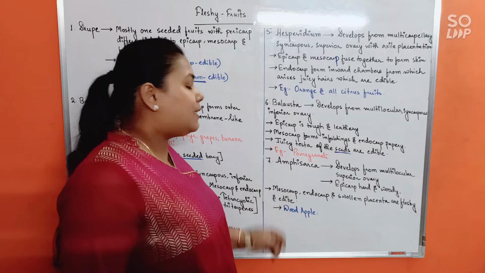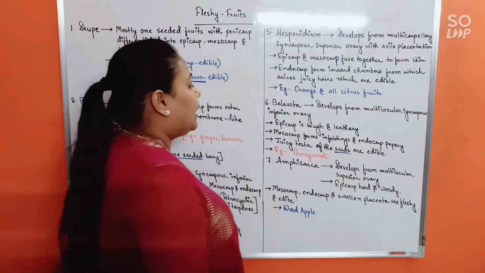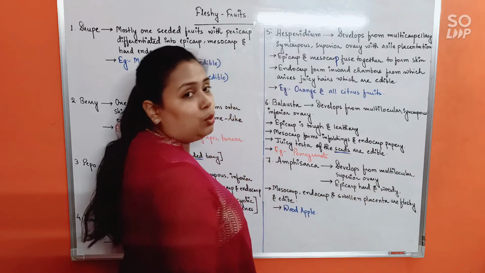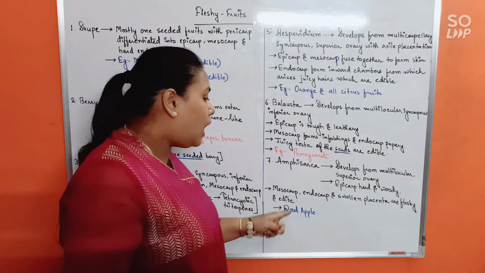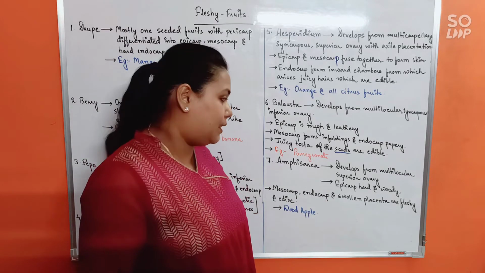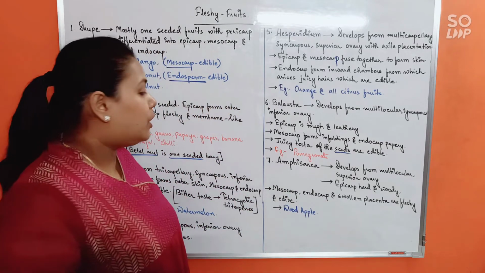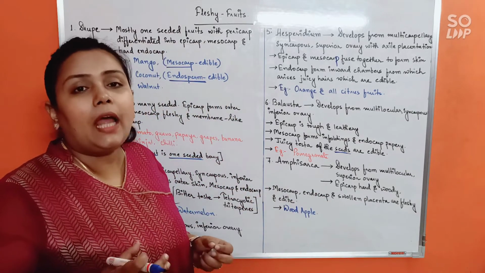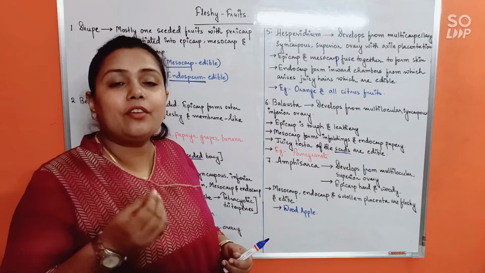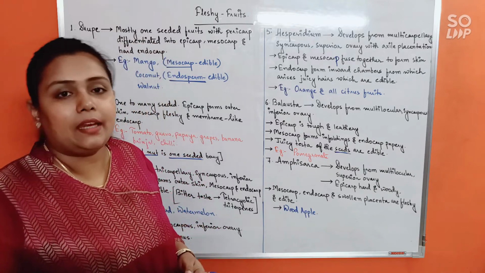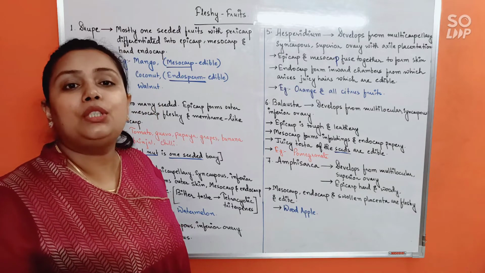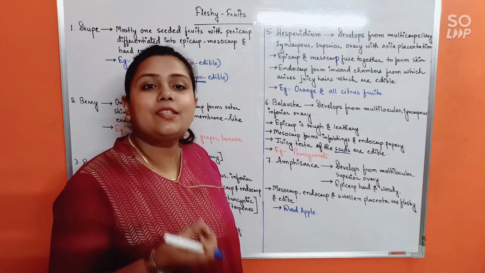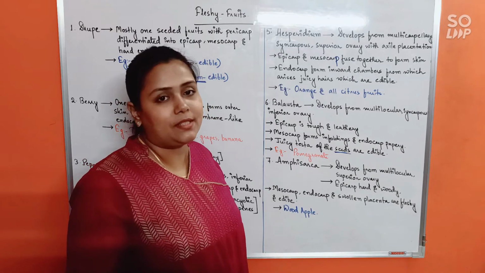All right. Next is Anthesarca, the last one. It develops from multilocular superior ovary. Epicarp is hard and woody, but mesocarp, endocarp and swollen placenta would be fleshy and edible. So it's the mesocarp, endocarp and swollen placenta that would fuse together and form a creamy layer. Okay, creamy layer. And that creamy layer is edible. Example would be wood apple. Okay, outermost epicarp is hard and stony, but inside it is creamy, isn't it? So wood apple is the example.